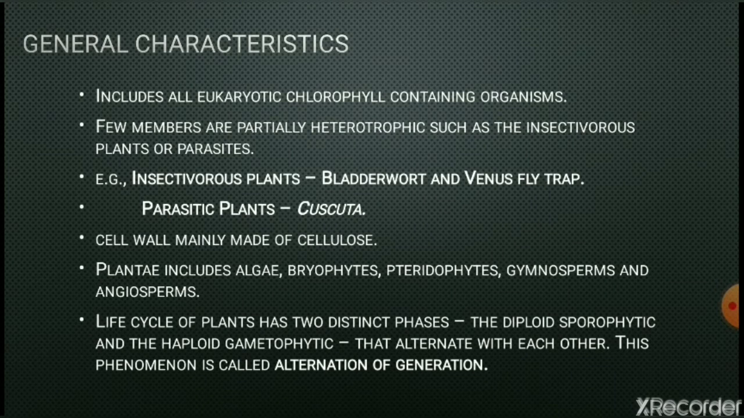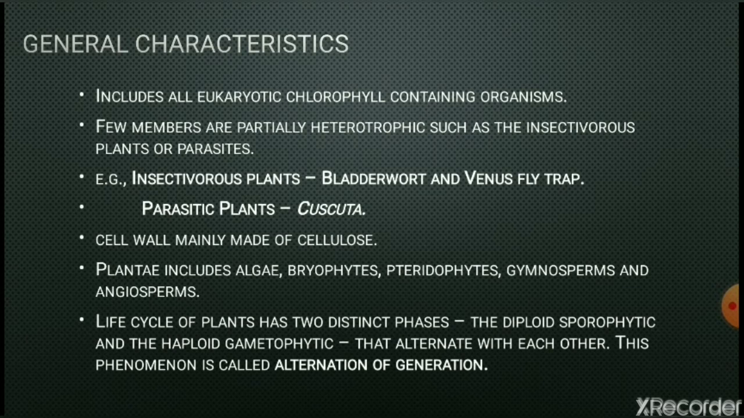Kingdom Plantae includes all eukaryotic chlorophyll containing organisms. Few members are partially heterotrophic, such as insectivorous plants or parasitic plants, but the major mode of nutrition in the members of kingdom Plantae is the autotrophic mode of nutrition, in which they can prepare or synthesize their own food in the presence of sunlight with the help of CO2, H2O, and chlorophyll.